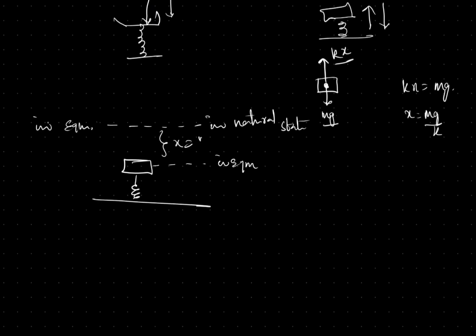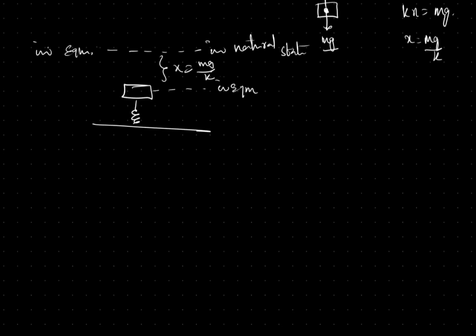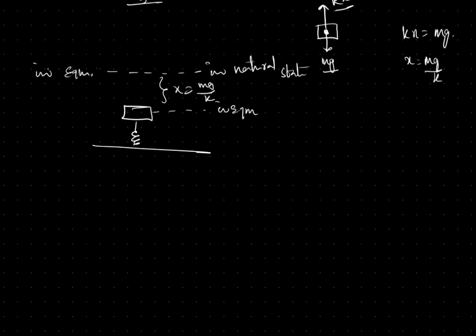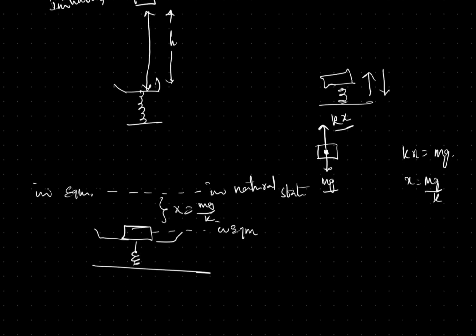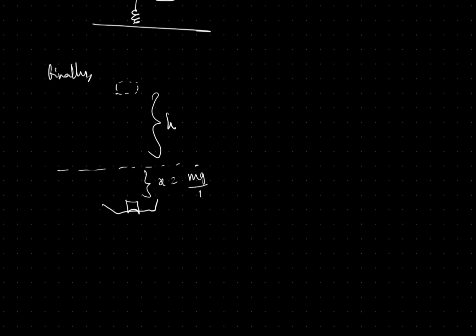So this is x equal to mg by k, and so finally it looks like something like this. This is a block, this is the original state where the spring was, and this is from where the block fell. So this is equal to h, and this is equal to mg by k.